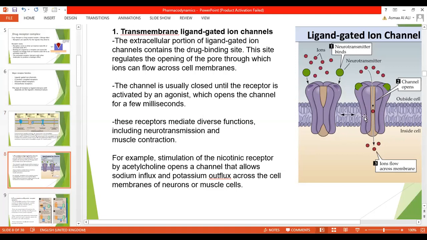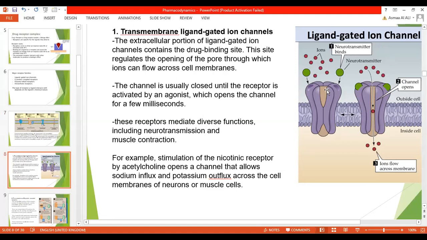These receptors mediate diverse functions, including neurotransmission and muscle contraction. For example, stimulation of the nicotinic receptor by acetylcholine opens a channel that allows sodium influx and potassium outflux across the cell membrane of neurons or muscle cells.